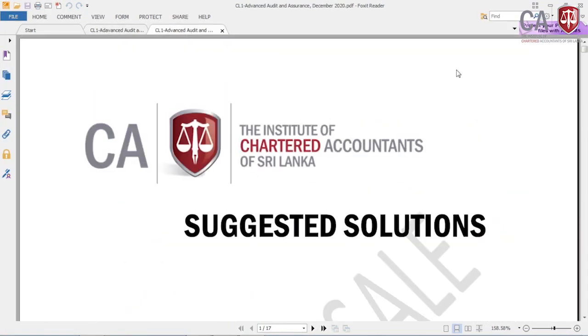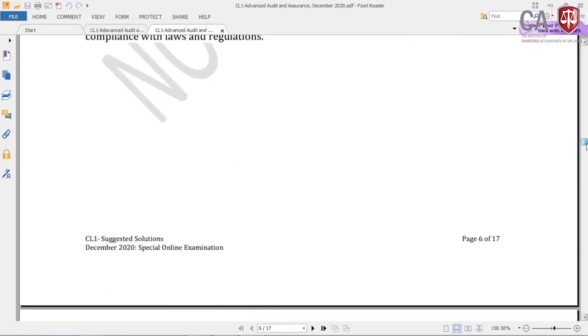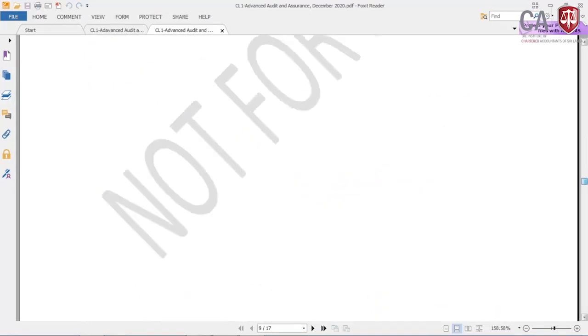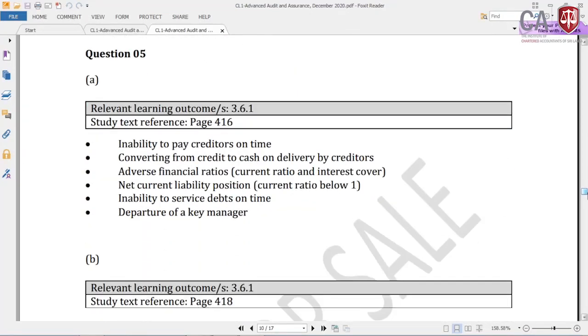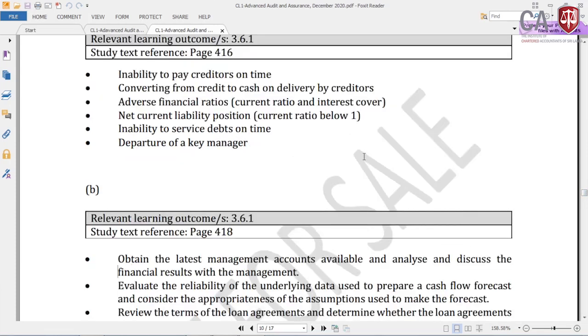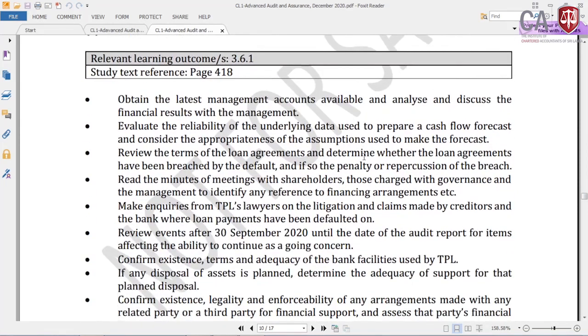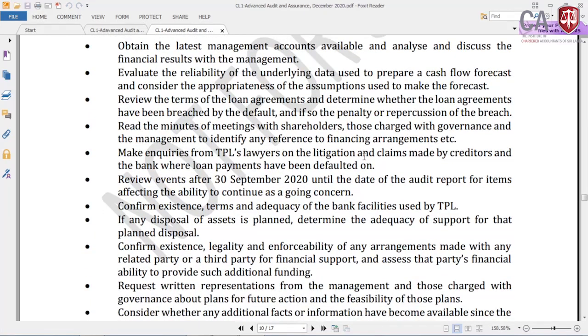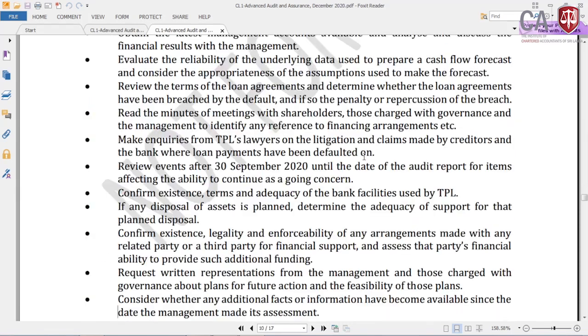If you see the answers given in the study text, the suggested solution by CA Sri Lanka, question number 5, you see question number 5A, all 6 indicators that I told you, and then all these procedures are directly study text copy paste in page 418. Out of these procedures I told you during that webinar, 6-7 audit procedures, if you can remember, is always better.